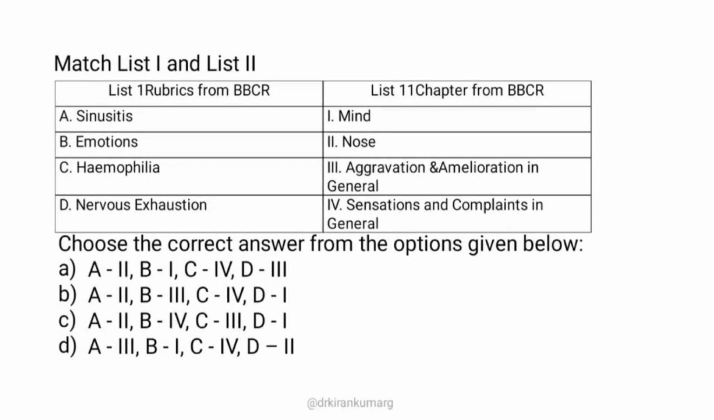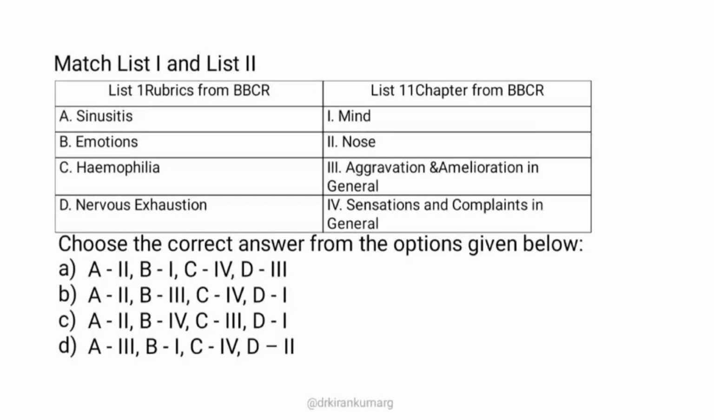So A is 2. If sinusitis is the right rubric mentioned in the chapter nose, then A is 2. That means option D is ruled out, because in option D they have mentioned A3. So you need to rule out between the other 3 options.